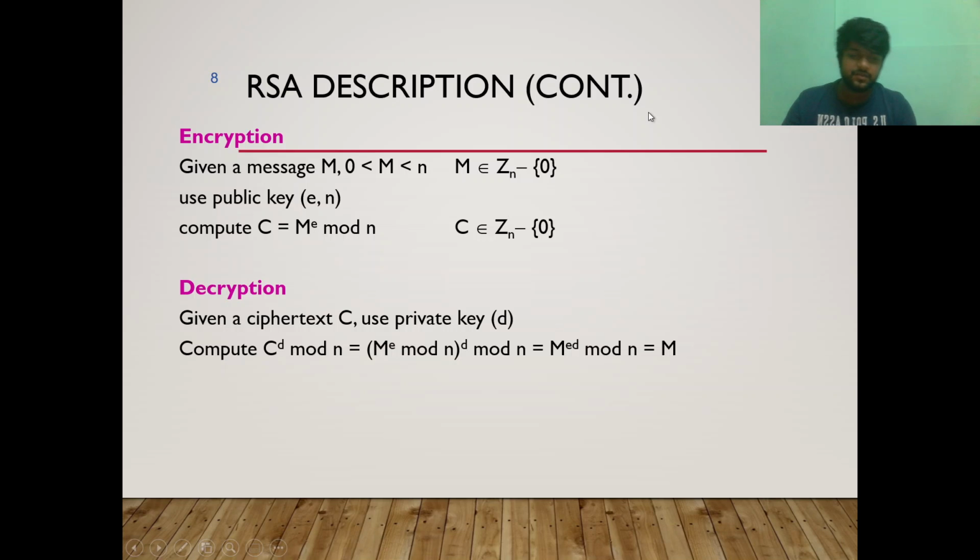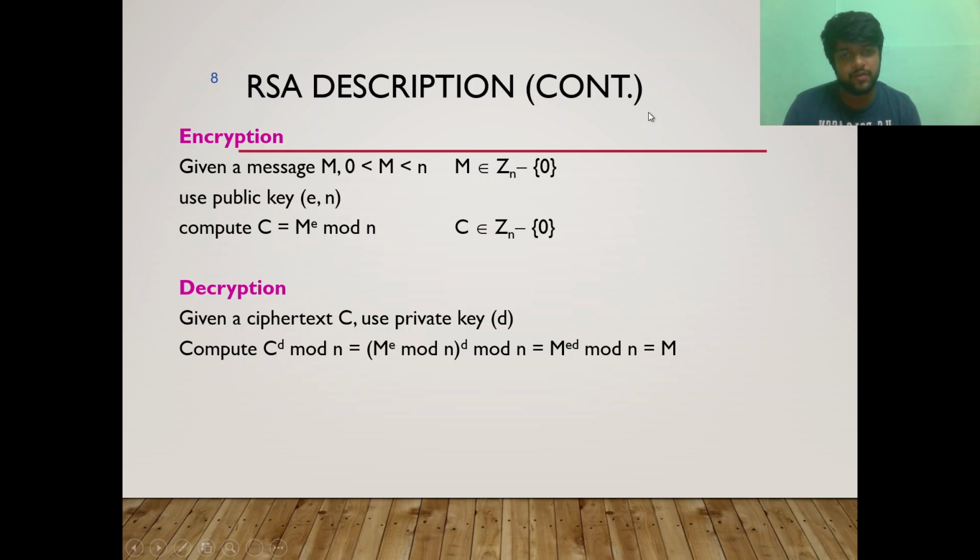So as we have seen, the system generated two keys, e and n. Both were used; these were the public keys. Both keys were used to encrypt the message by the function m to the power e mod n. After the message is encrypted, the other thing we have to do is decrypt. Obviously, if a sender sends a message, the receiver should be able to decrypt it to process it.